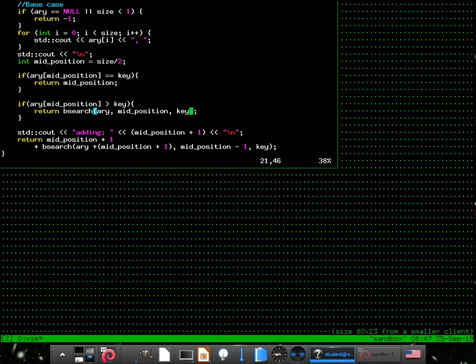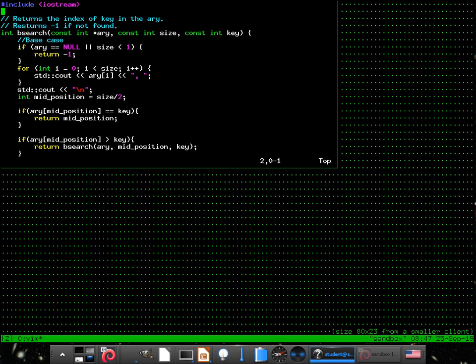Hold on a second. So we're down here. So we're passing array plus the mid, that's correct. But now we're doing mid position -1. Why do we do -1? Because for the even array, right? Yes. So this time, if it's odd, we don't want to subtract 1.